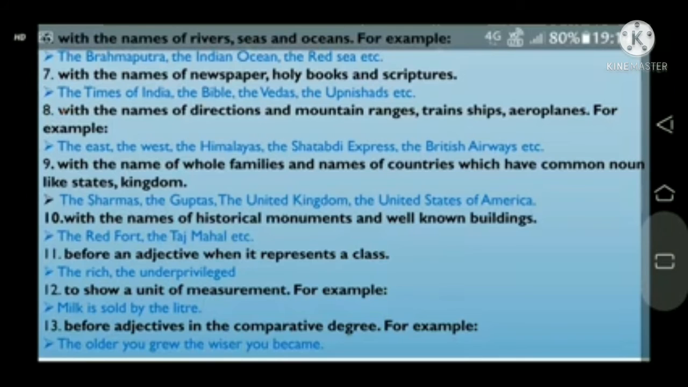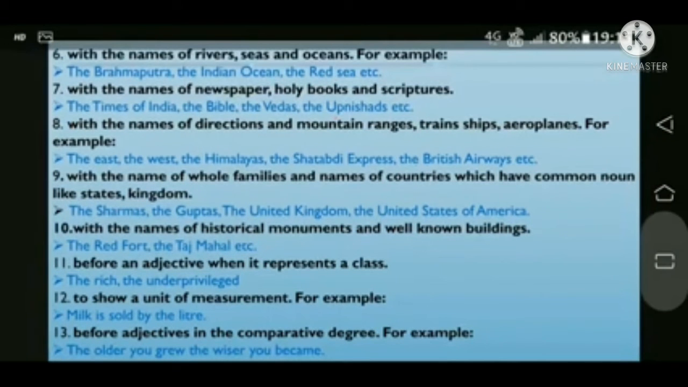Now with the names of rivers, seas, oceans, and with the names of newspapers, holy books and scriptures. Next, with the names of directions and mountain ranges, trains, ships, aeroplanes, with the names of whole families and names of countries which have a common noun like states, kingdom. Now with the names of historical monuments and well-known buildings. Next, before an adjective when it represents a class, to show a unit of measurement, and before adjectives in the comparative degree.